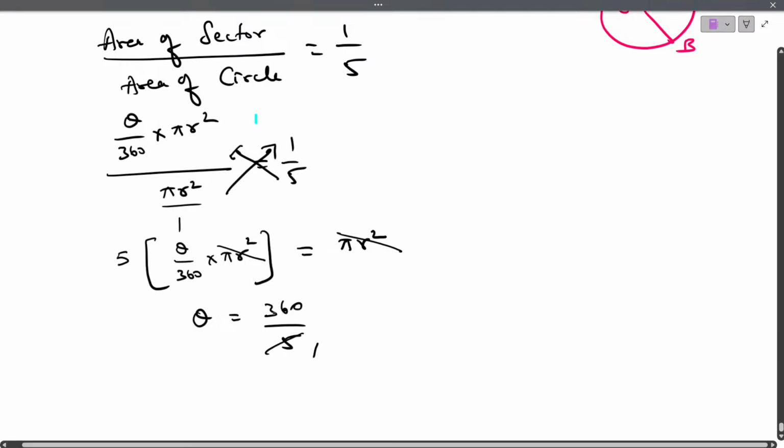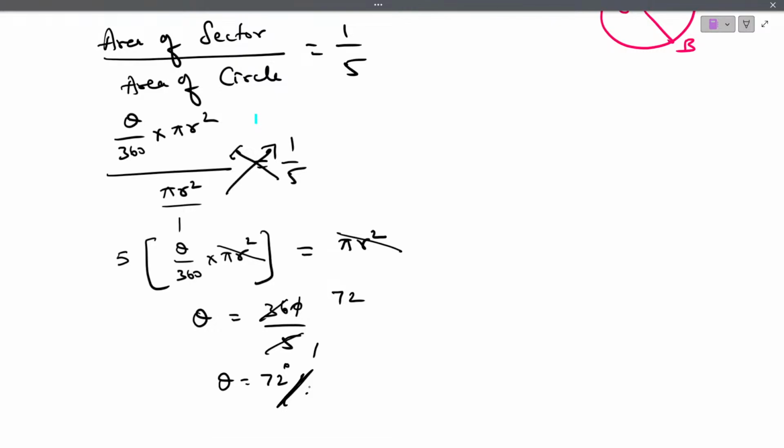Then 5 ones are 5. 5 sevens are 35. Remainder 1. 10. 5 twos are 10. So theta is equal to 72 degrees. Is this clear?